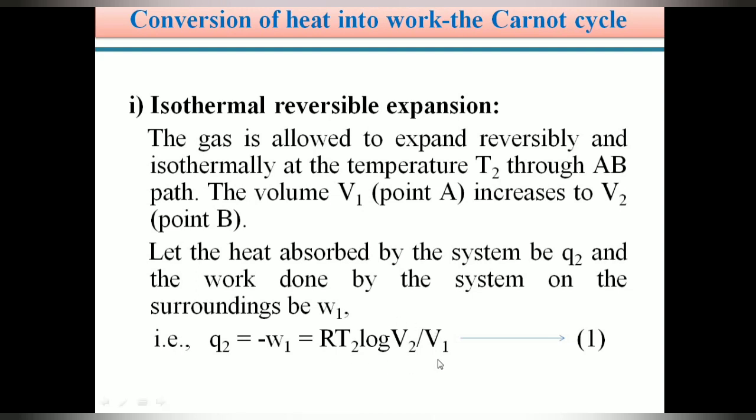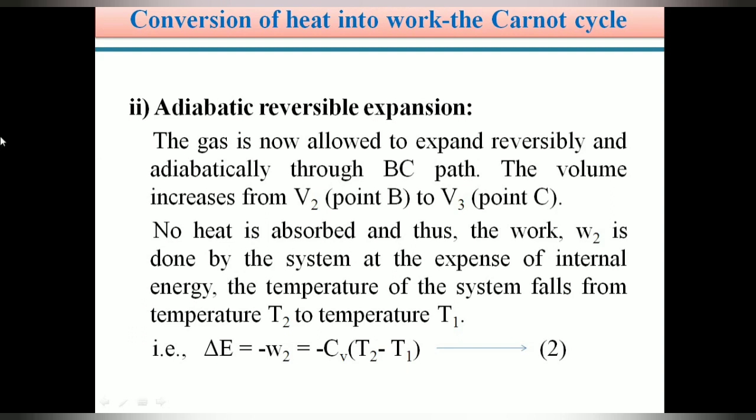The next operation is adiabatic reversible expansion. Here also the gas is expanded, and work is done by the system. In the adiabatic process it travels through path BC. In path BC, the volume increases from V2 at point B to V3 at point C.